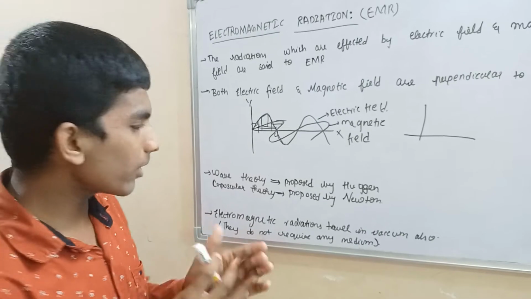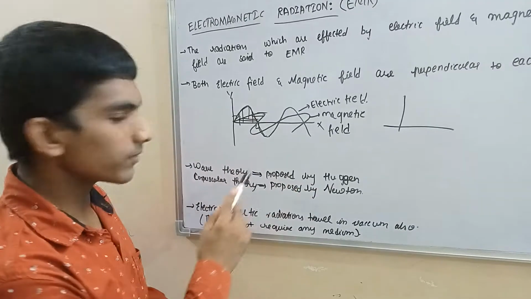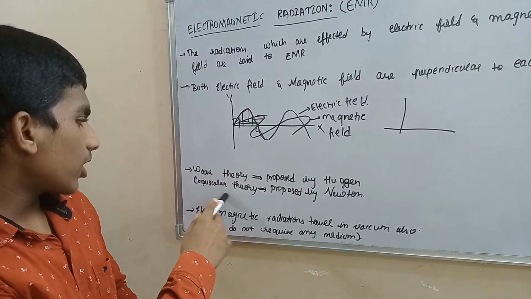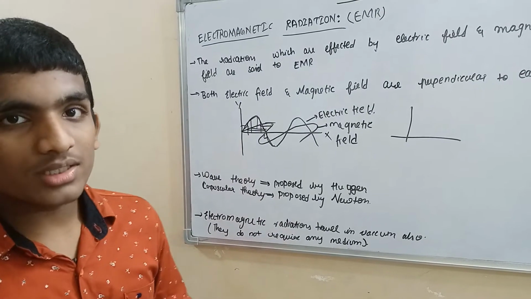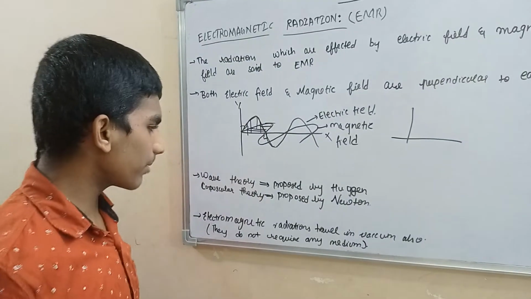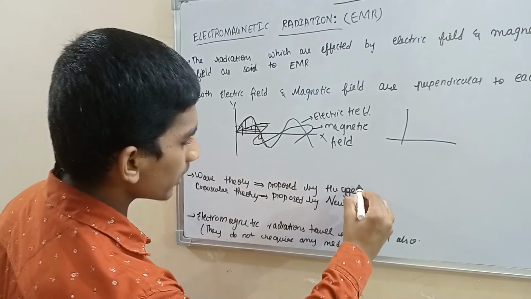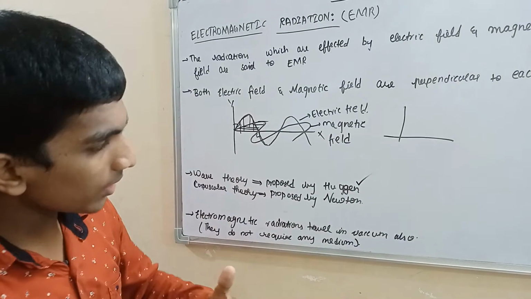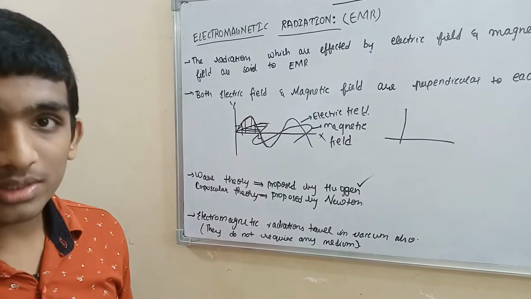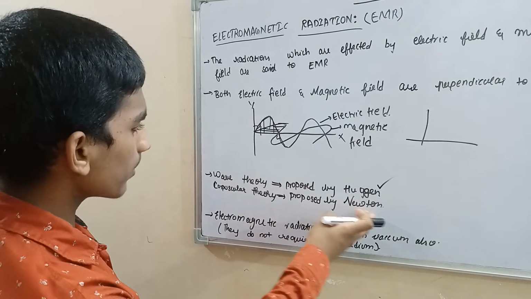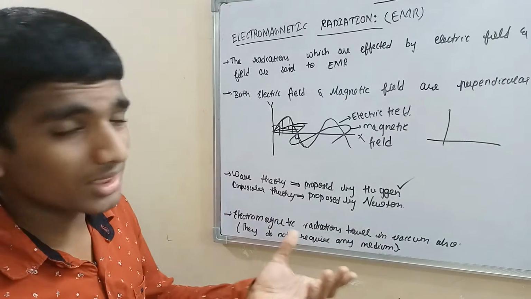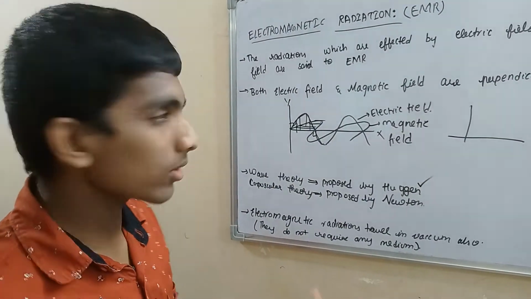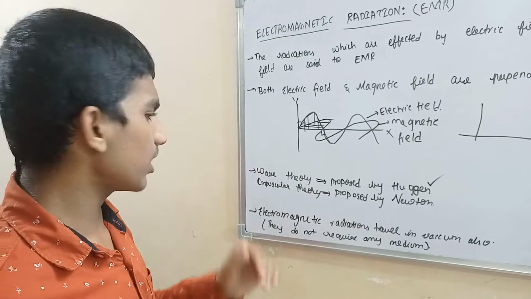Do you remember one point? After Huygens' wave theory, Newton's corpuscular theory lost its significance. After Huygens, they believed that this is the right one. The corpuscular theory proposed by Newton did not explain the radiation satisfactorily, so they didn't need it.